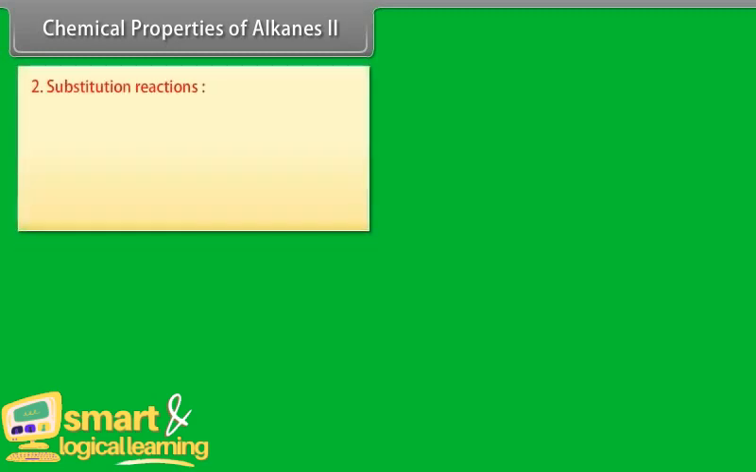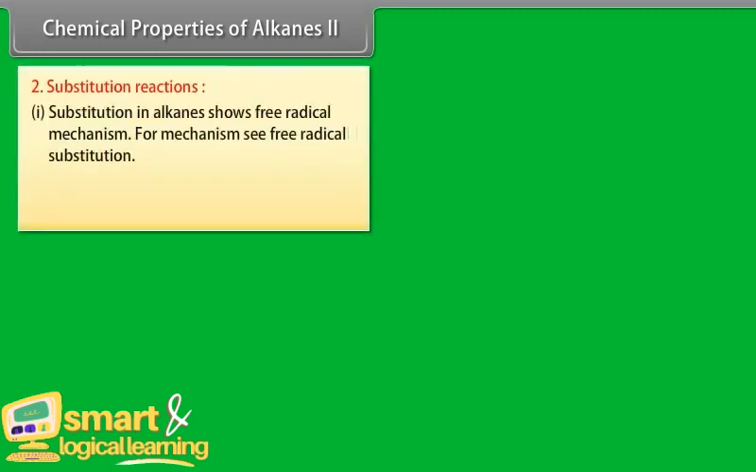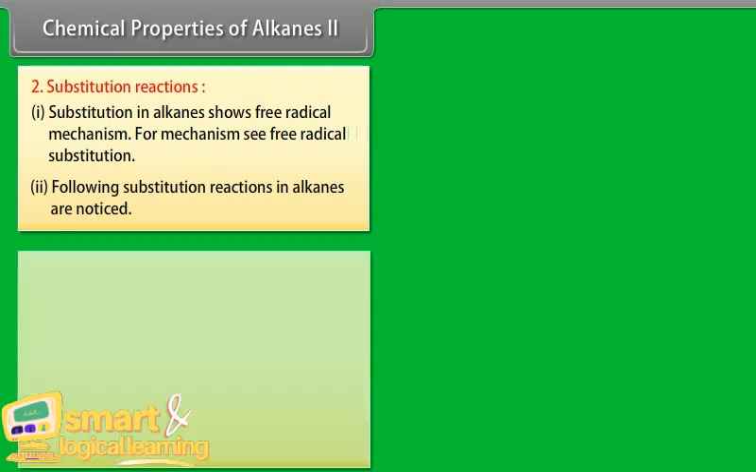Chemical properties of alkanes, part 2. Substitution reactions. Number 1: substitution in alkanes shows a free radical mechanism. For the mechanism, see free radical substitution. Number 2: the following substitution reactions in alkanes are noticed.